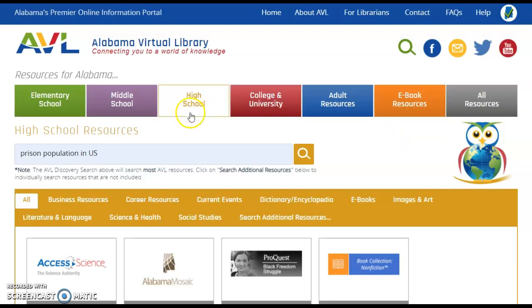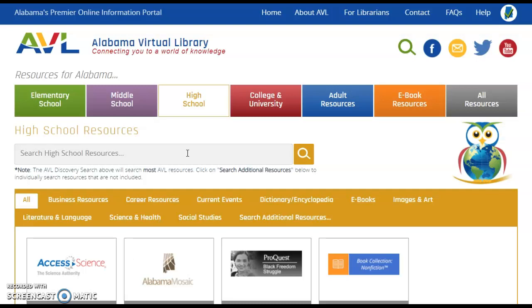Once you get here, you're going to click on high school. This will give you references based on what grade level you're in. You don't want to use elementary and middle because it might not pop up everything that you need. So you're going to type in whatever topic that you chose for your synthesis essay.